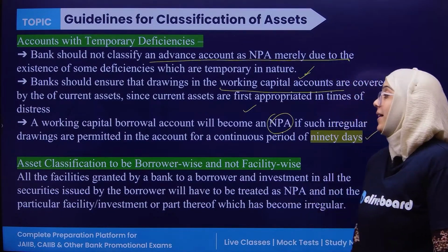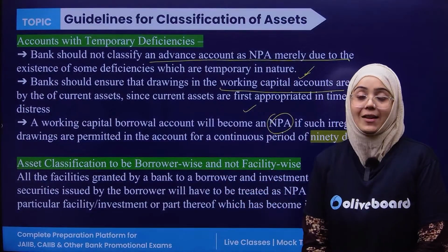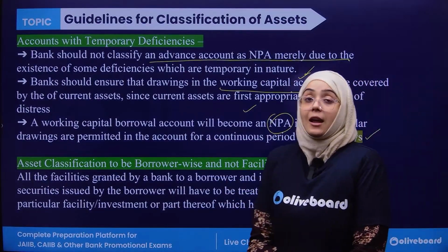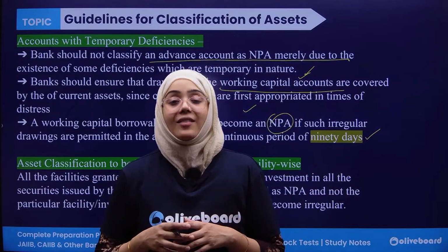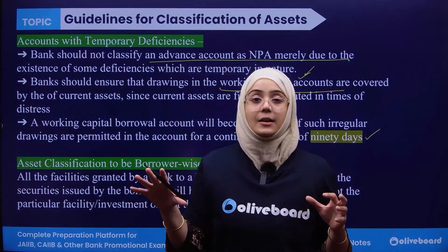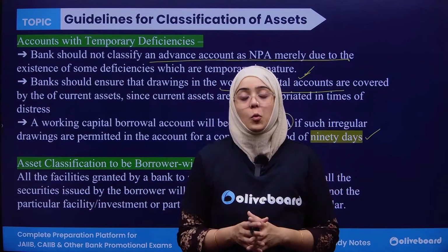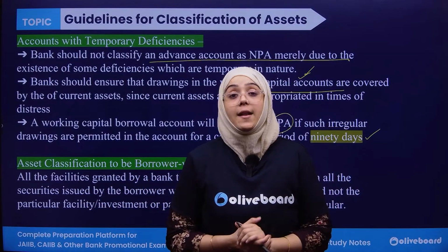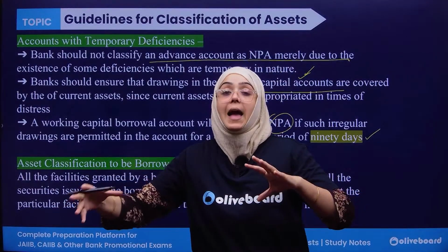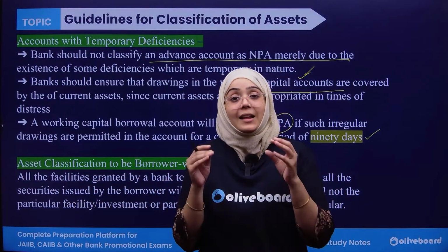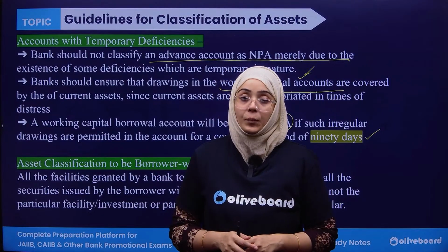Now, asset classification is to be done borrower wise, not facility wise. It means that, for example, I am a customer of the bank and the bank has given me 5 different financial loans, right? Now if I default on one loan, the bank should treat my whole amount as an NPA, because there are chances that I will default on the others also, right?